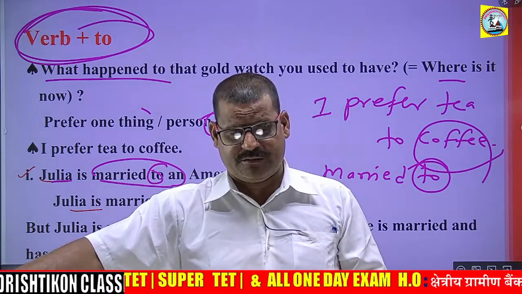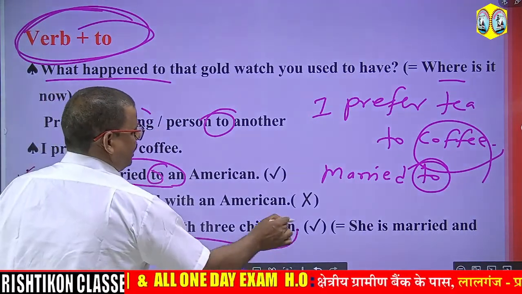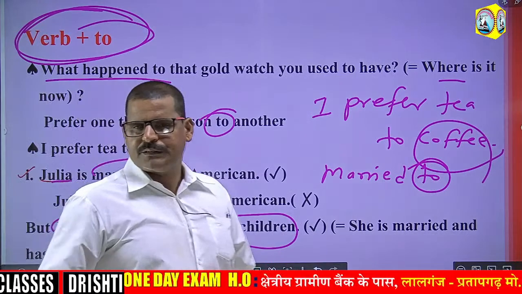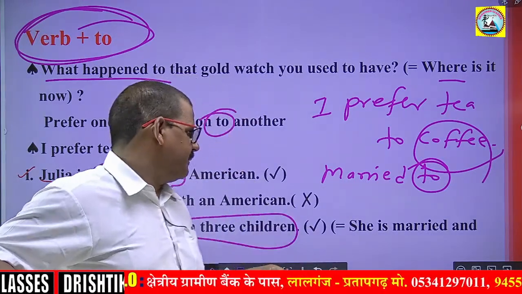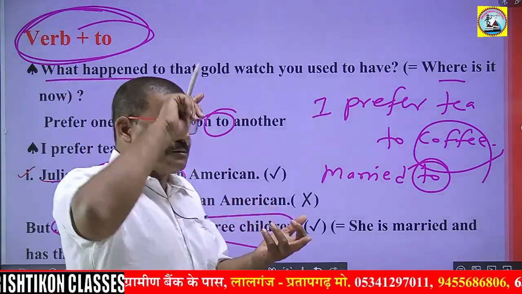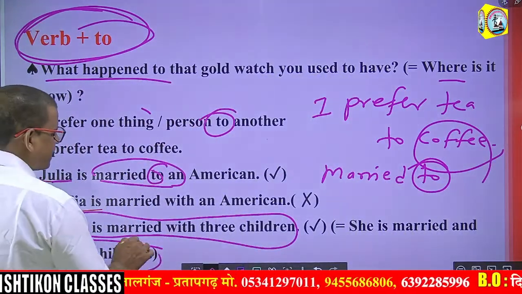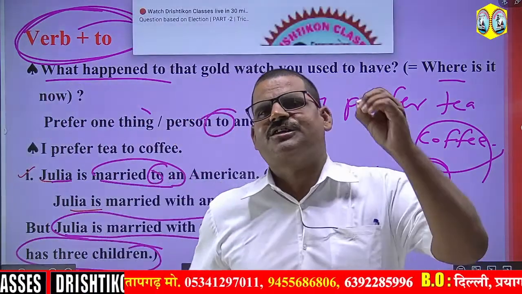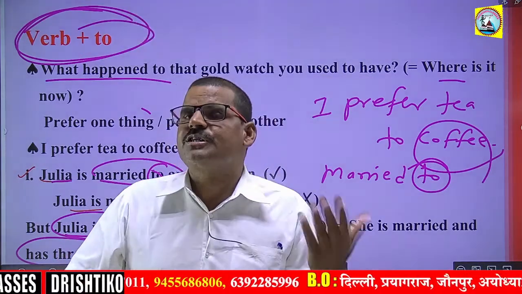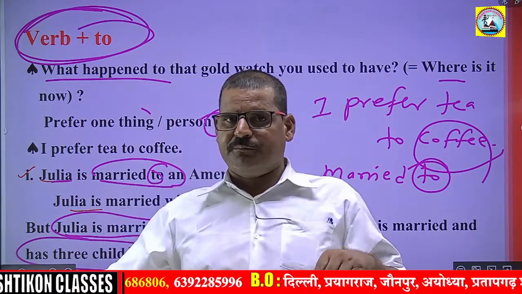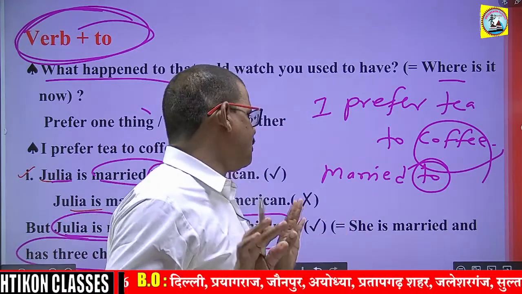So how can you use with? Look at this example. Julia is married with 3 children. What do you mean by Julia is married with 3 children? That means Julia is married and has 3 children. That means she is married and she has got 3 children as well. Then you use Julia is married with 3 children. Julia is married with 4 children. That means she is married and got 3 or 4 children.